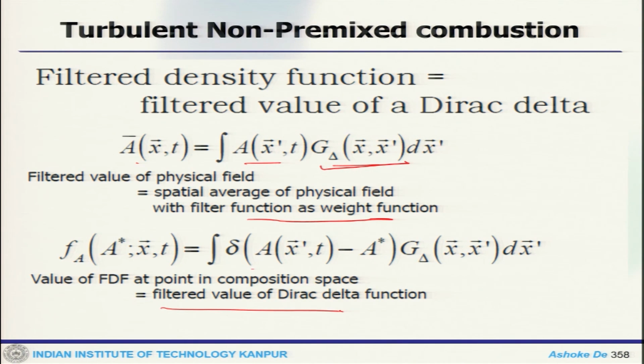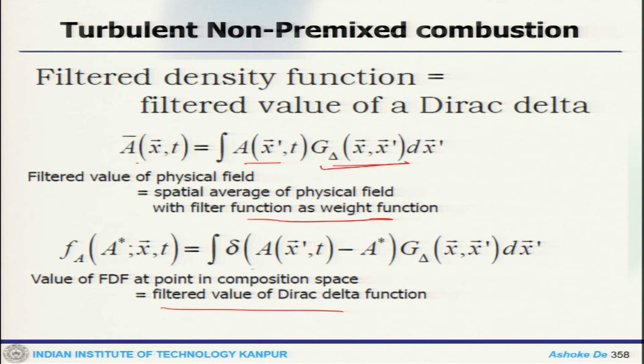So, all these different kinds of delta functions are nothing but the weight function used over a filter size of delta to get the filtered quantity.